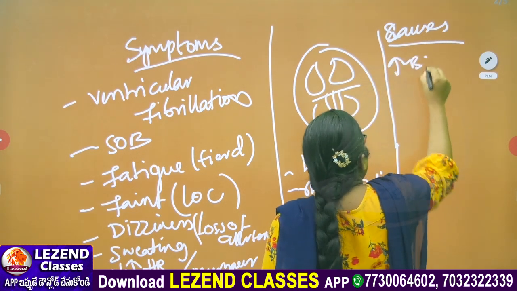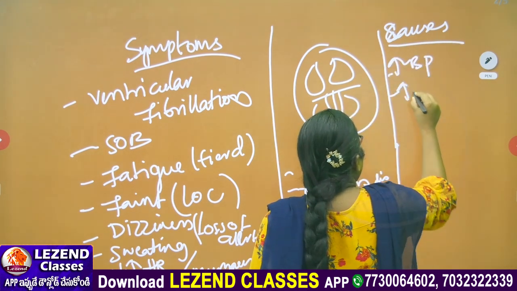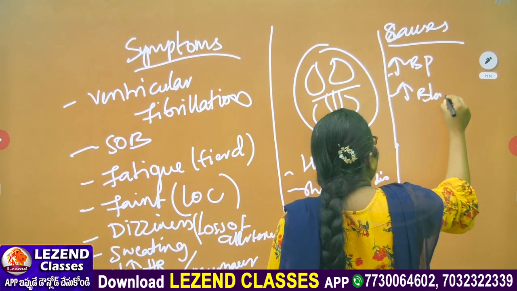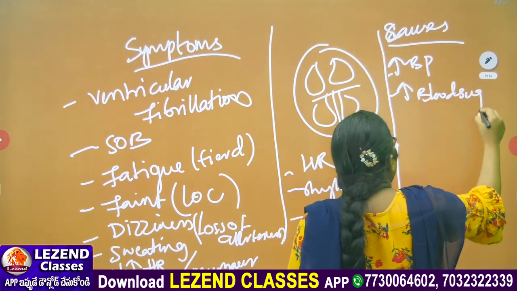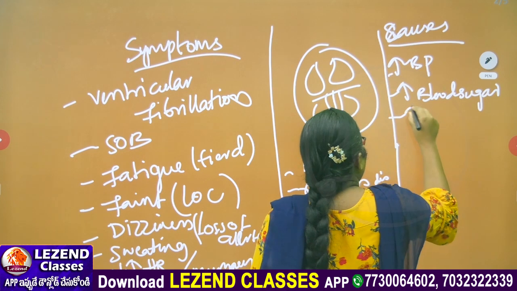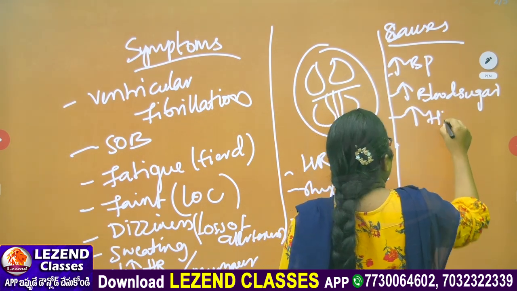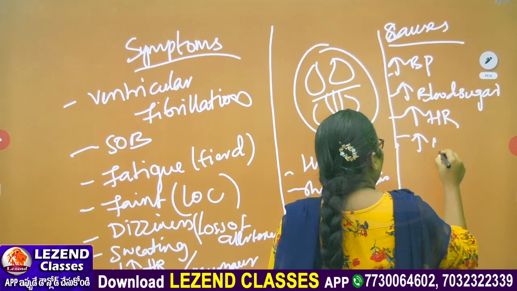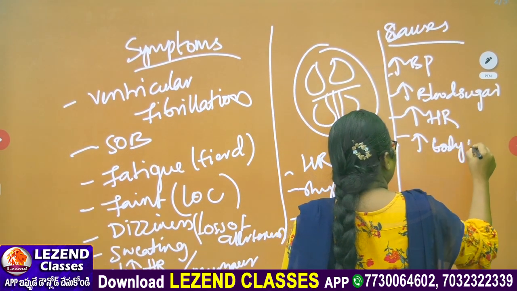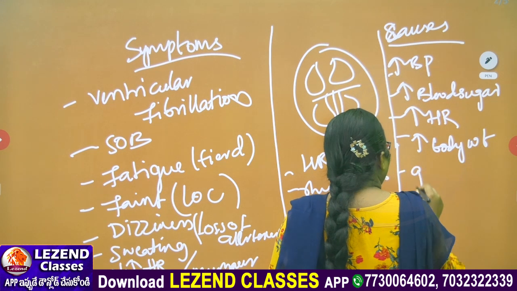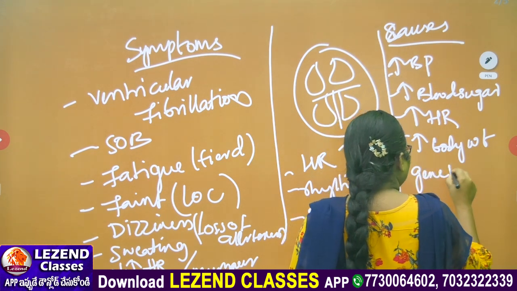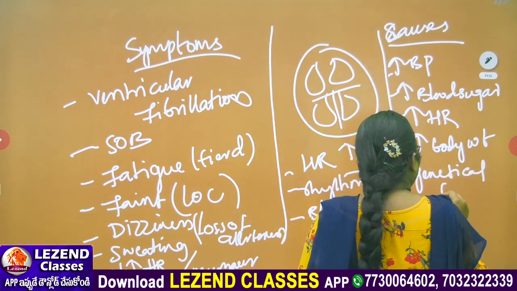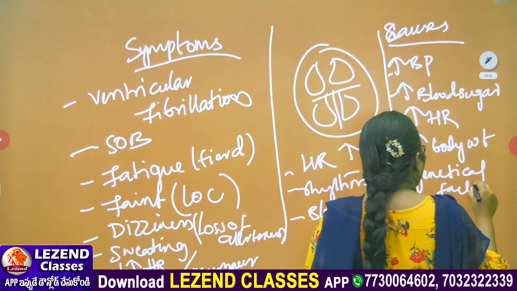Increased BP due to increase of blood sugars, due to increase of hypertension, heart rate, or increase of body weight, genetical factors, means hereditary.